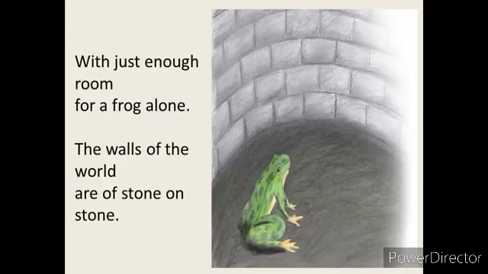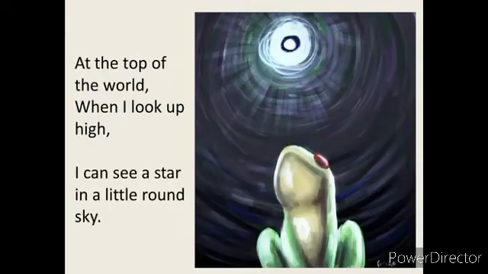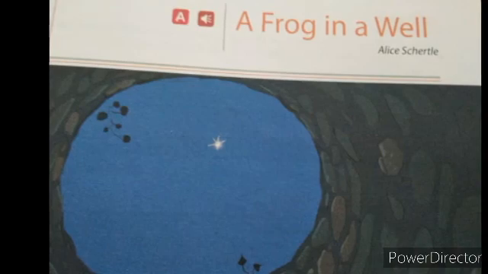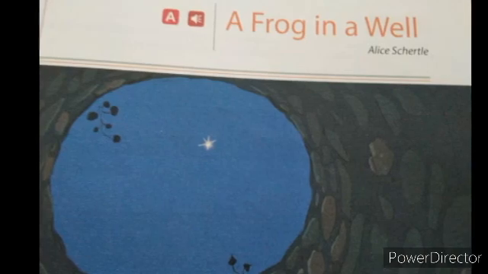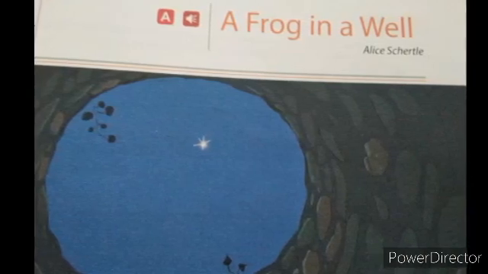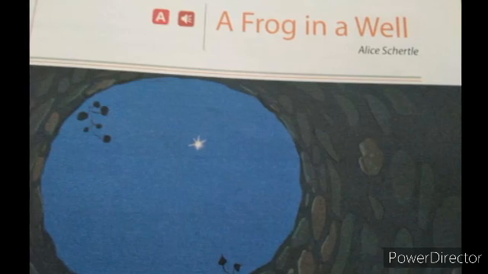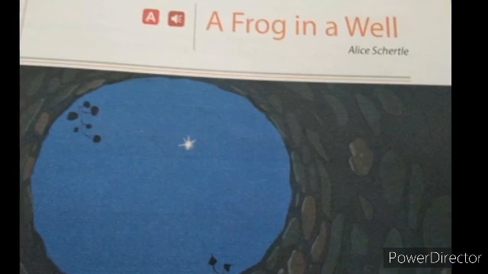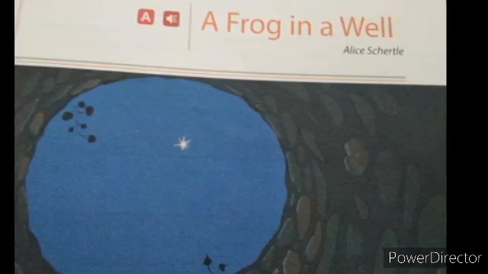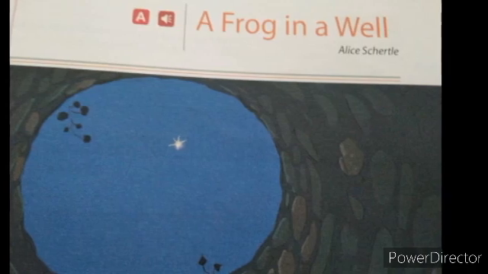How is it built? Stone on stone. And when it looks up high from the bottom of the well, yes, a small little round sky appears to the frog, and a little star twinkles there. So the little frog is looking up high at the sky, and it's thinking the sky is so little and round, with a star in it. So this is how the frog is describing the well, the world in which the frog is living.